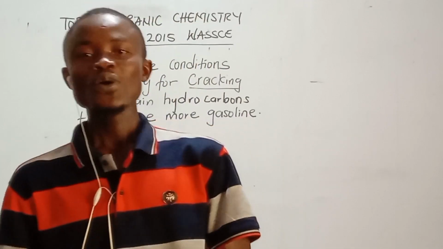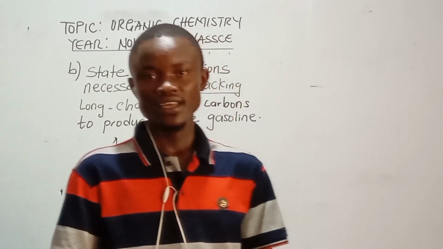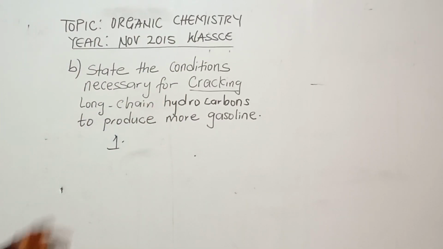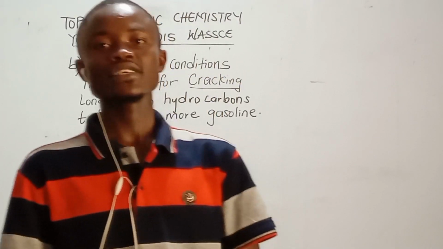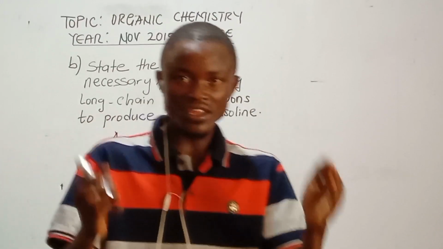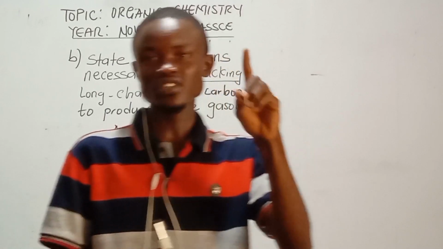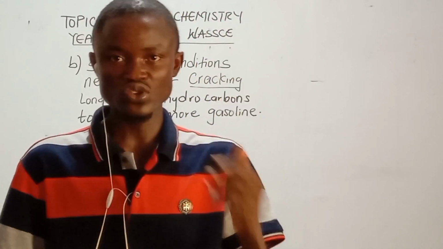So, one of the conditions that are necessary for cracking of these hydrocarbons to produce more gasoline, that is more fuel: if you see this question during your past exams, just write one, high temperature and pressure.